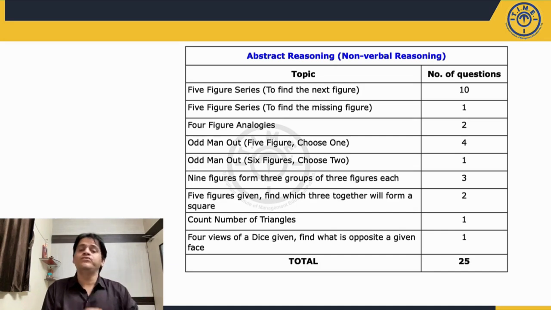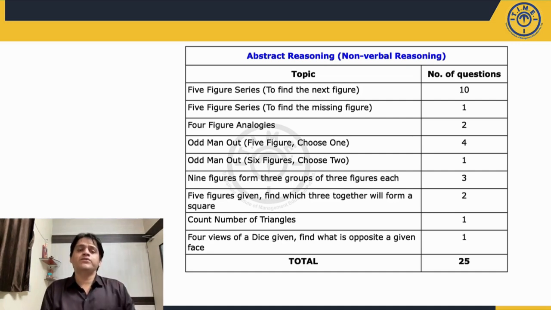There were 4 views that were given of a dice and we had to find which number would be opposite to a particular number that was given. So that was the breakup of the 25 questions that were present on abstract reasoning. Many of the series based questions, analogies questions and the 3-figure grouping questions were easy. Those were the questions that students should have attempted first.